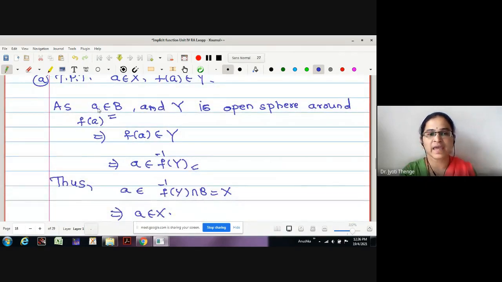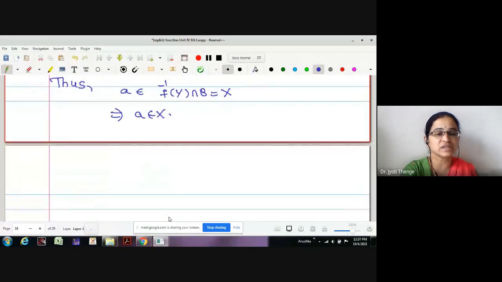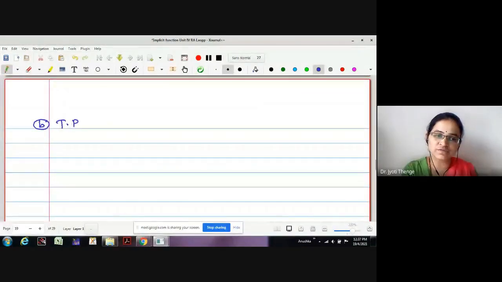Shall I repeat? A is a point in B because B is an open ball centered at A. Y is an open sphere around f of A. Therefore, surely f of A is in Y. Therefore, A is in f inverse Y. Therefore, we have proved a point A is in both B and f inverse Y. Therefore, it is in the intersection. But the intersection is nothing but x. Therefore, we have proved A is in x. As I told you, the first 4 points of the proof are readily true by the construction itself. No need to prove separately. Okay. Let us go for the B point.